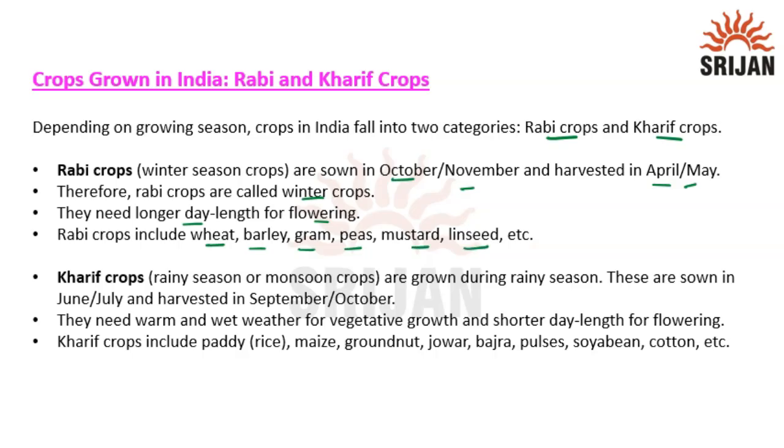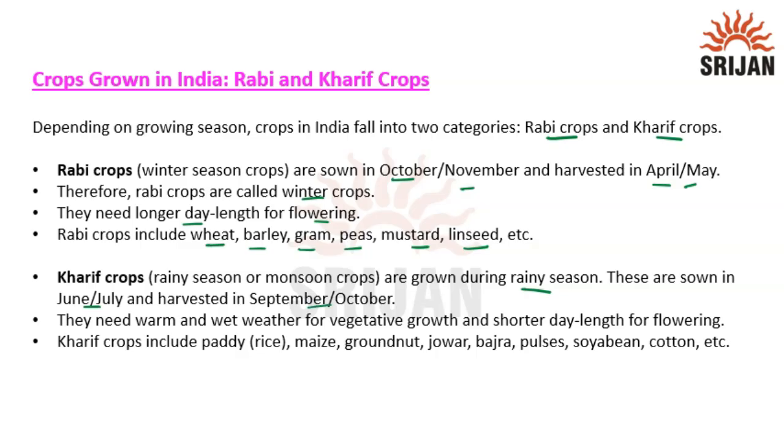Then coming to Kharif crops. Now Kharif crops are basically rainy season or monsoon crops. Why? Because they are grown during the rainy season. They are sown in June and July and they're harvested in September and October.